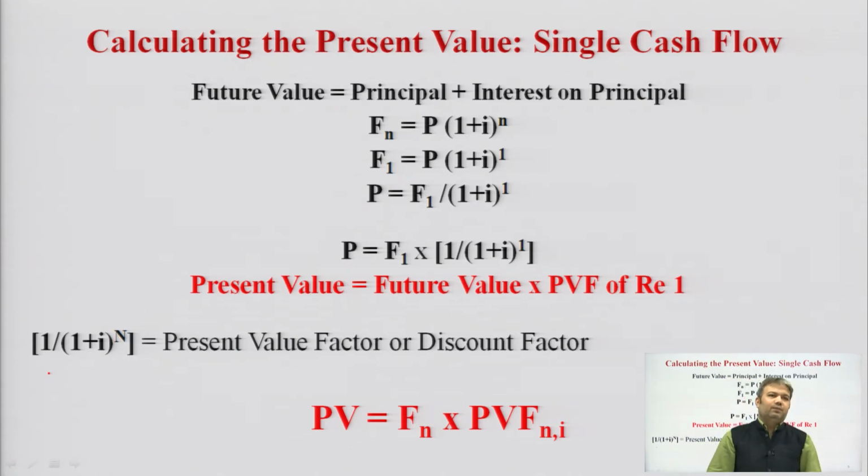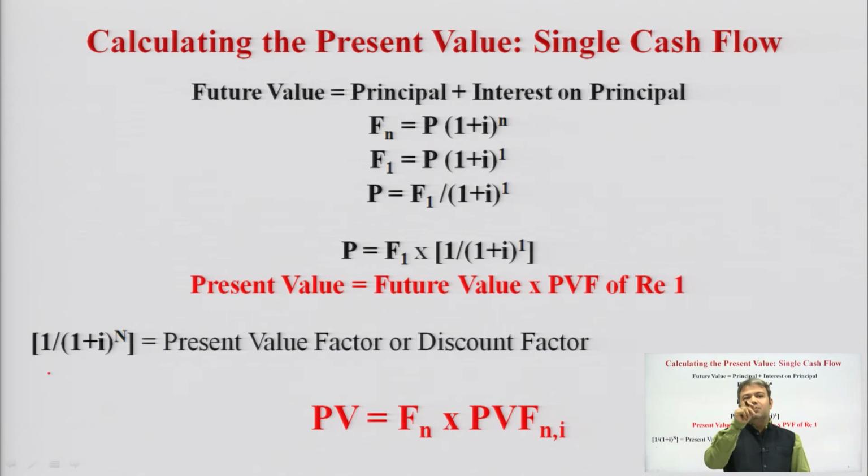Simple interest formula, which has been shown here: Fn is equal to P(1 + i)^n. Since I am calculating the present value of the single cash flow for a given time only, I am taking n is equal to 1.